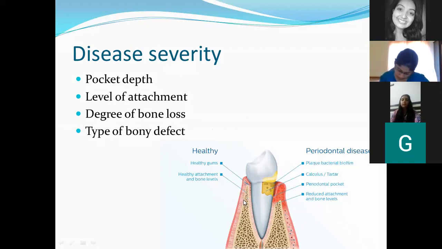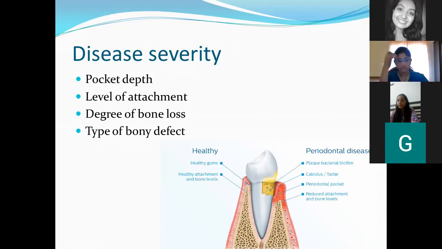Horizontal bone loss is at right angle to your tooth surface. What will happen? You cannot regenerate this much bone. But in vertical bone loss, it is present at an angle. You have more number of bony walls. So it depends on how many bone walls are present.